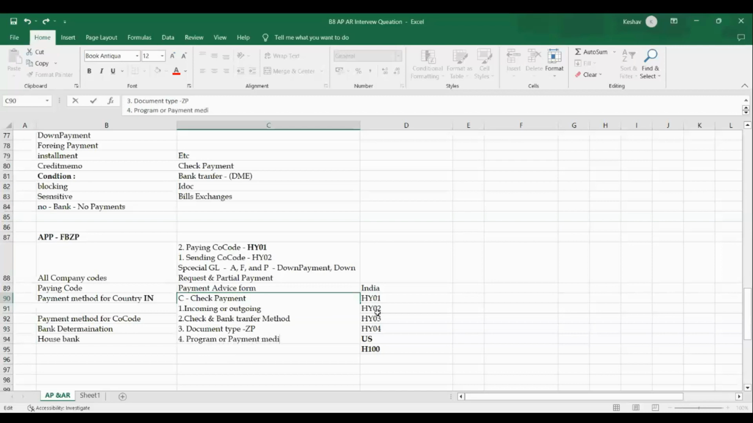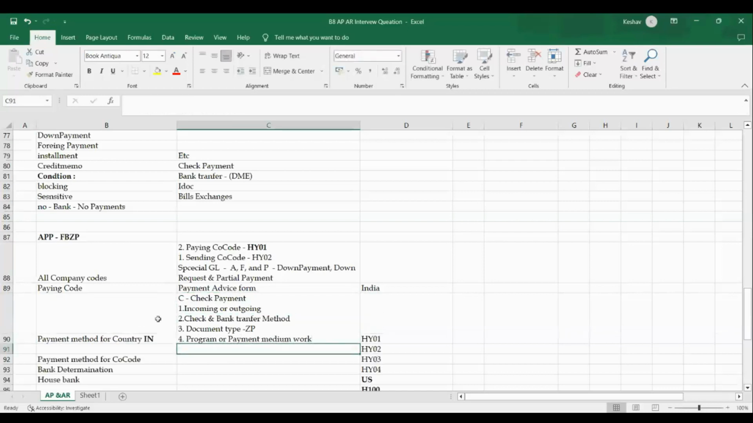Payment medium workbench. Meaning here is especially this step. What I can say in payment method in country, there is an engine kind of thing, either program or payment medium, right? This is a kind of engine. Any vehicle, the engine is very important. For a human, the heart is very important.